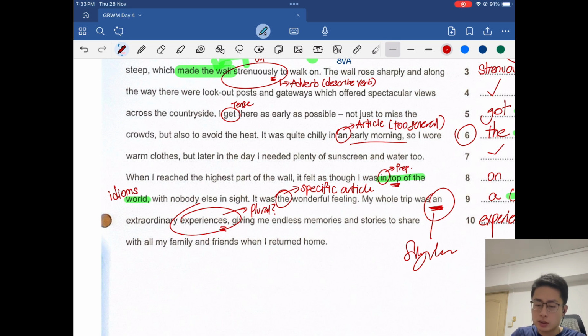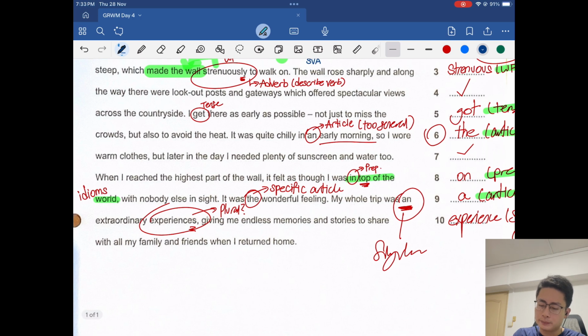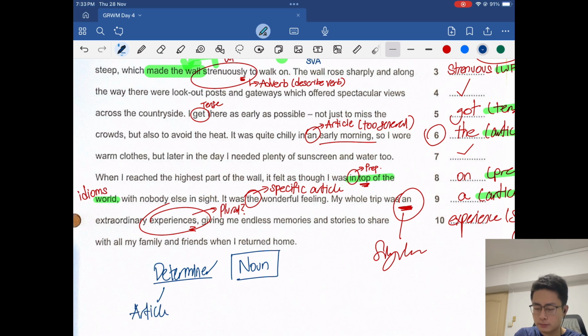Okay, right? So just to take this opportunity as well to recap with you this whole article thing that has occurred many times as an error throughout this text. So just remember that in front of your noun, so let's say this box here is a noun, correct? In front of a noun, what we usually have is a determiner. So please refer to your green books if you have forgotten what I'm talking about, alright? So a determiner can take the form of an article, a quantifier, or a possessive.